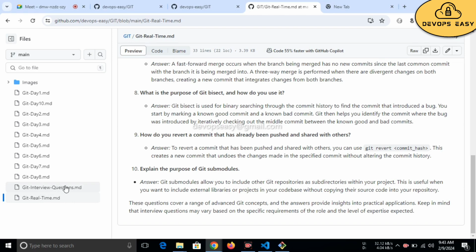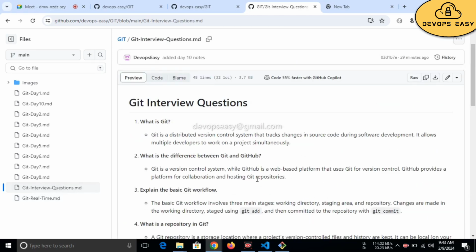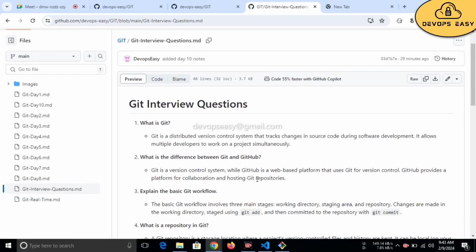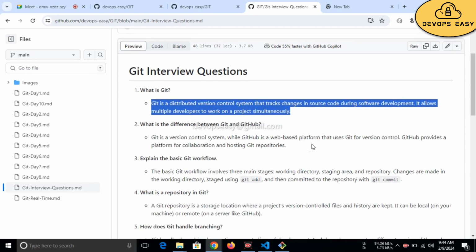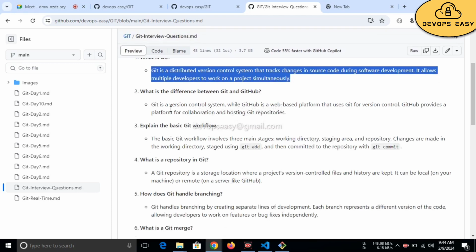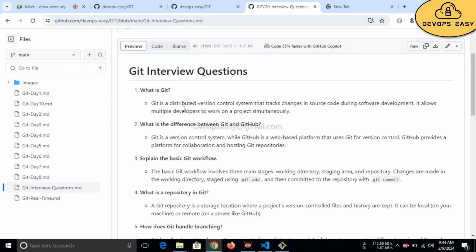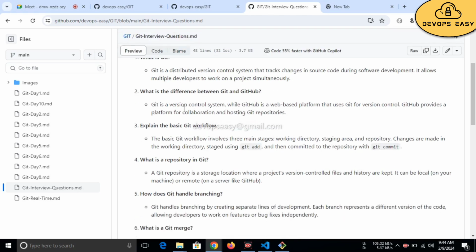Now let's go to git interview questions. First question, they might ask you what is git. Git is a distributed version control system that tracks changes in source code during software development. It allows multiple developers to work on projects simultaneously. This one you know about. Whatever you know, you can explain that.